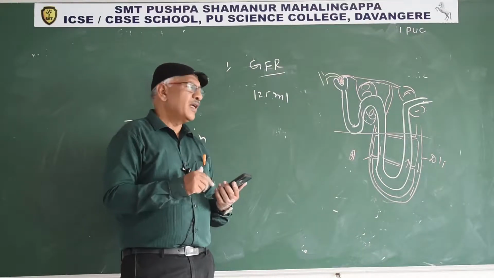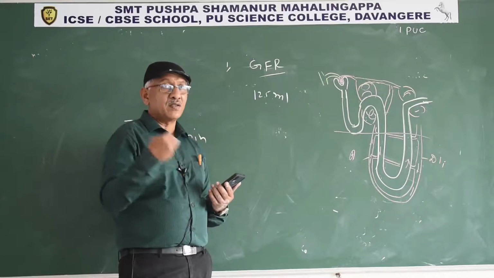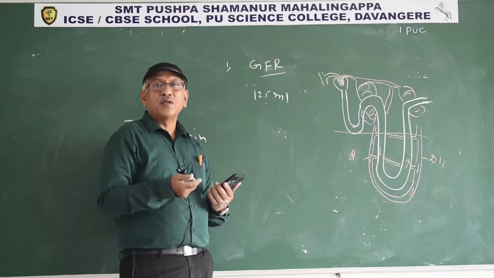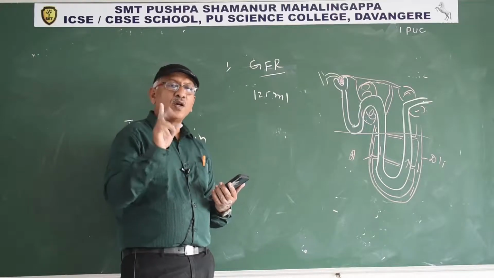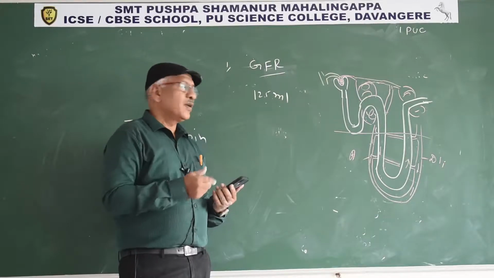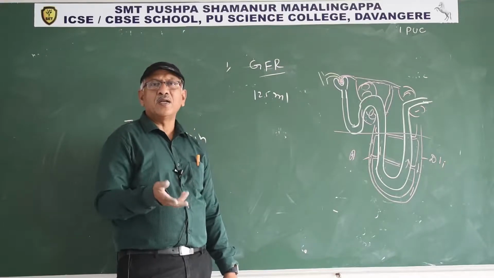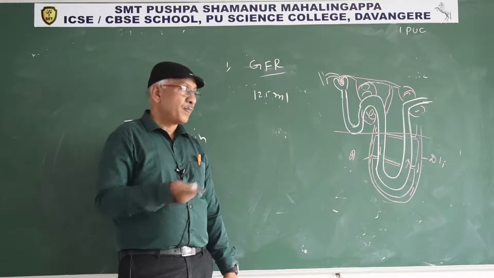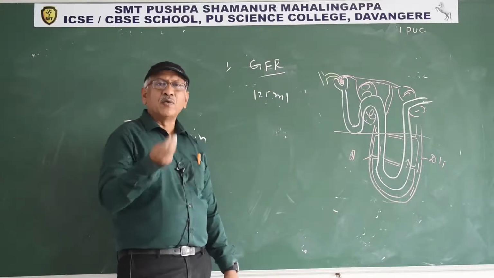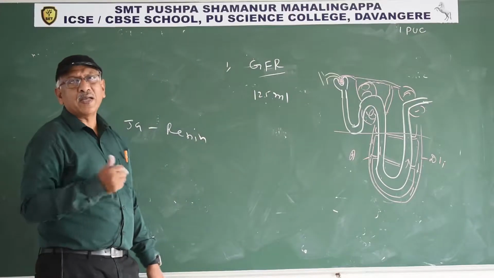Lungs: every day they release 20 liters of carbon dioxide and an abundant amount of water vapor. Every day nearly 400 ml of water vapor goes out through the lungs. Next, sweat glands. Sweat glands excrete urea, sodium chloride and also lactic acid. The main function of sweat glands is to regulate our body temperature. In addition, they eliminate urea, sodium chloride and lactic acid.